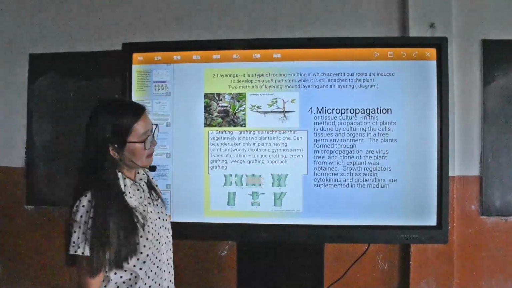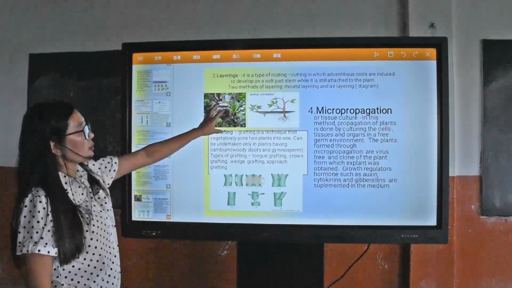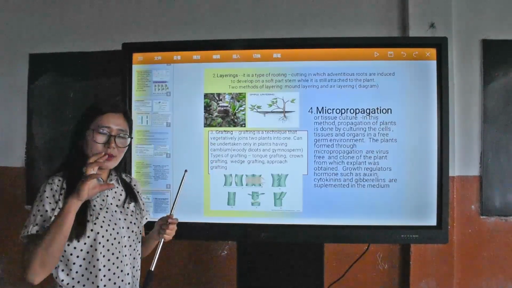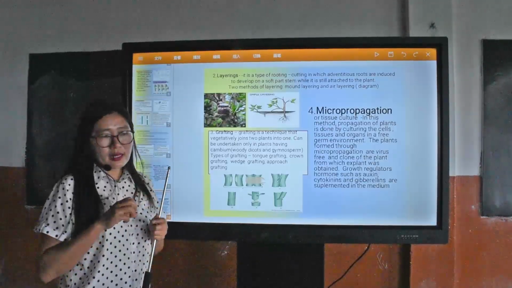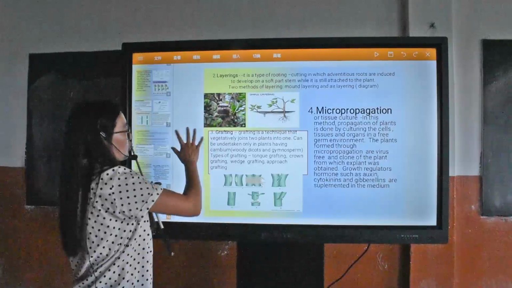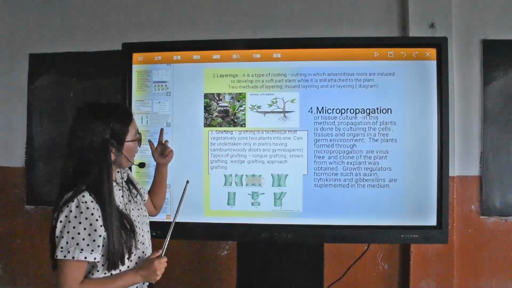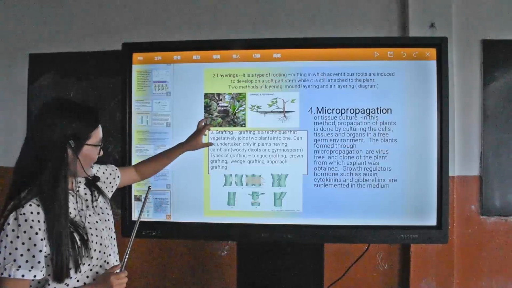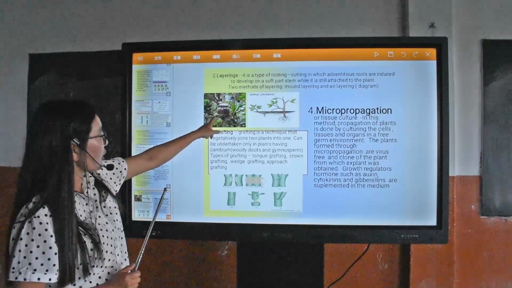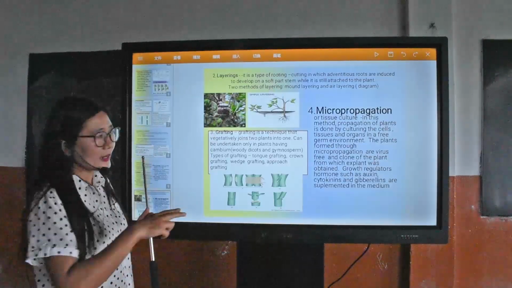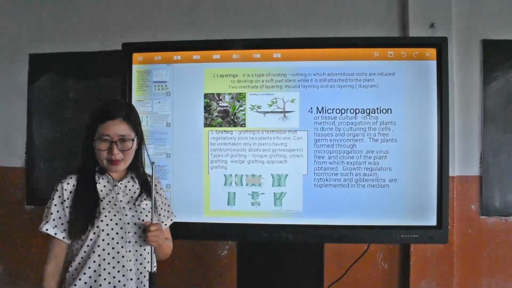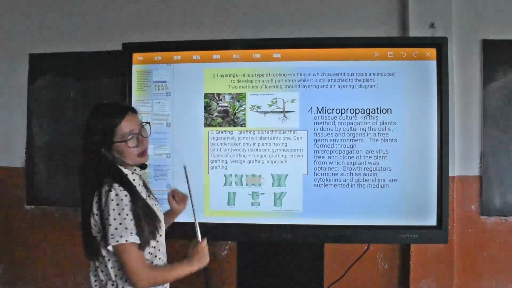And in air layering, it's also the same thing. We cover it with a plastic, with grafting clay mixed with cow dung, and root hormones are all filled in this and covered with the plastic. After that, the roots will start to develop in these portions. When they develop these roots, we can cut below the plantlet here and separate it from the parent. That's how we do layering.